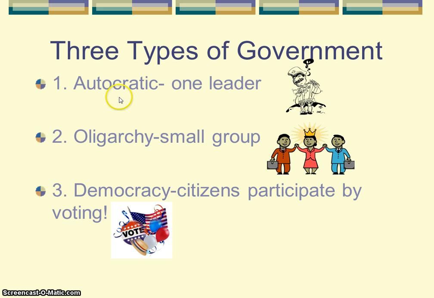In either an autocracy or an oligarchy, citizens participate very little if they get to participate at all. So there's very little participation in both 1 and 2. In a democracy, citizens participate by voting. They get to express their viewpoints through the voting process. If they don't like what's happening, they can vote in or out different representatives.